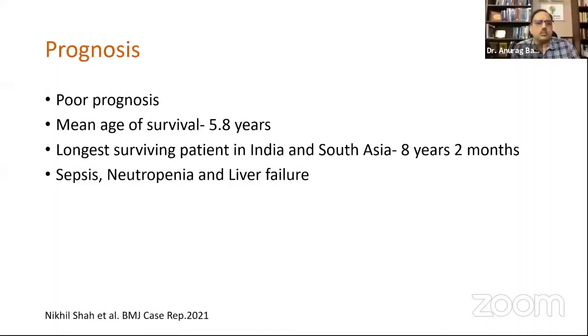Prognosis. This condition has a very poor prognosis, with a mean age of survival of 5.8 years. The longest surviving patient we could find in the literature in India and South Asia is an 8-year, 2-month-old female child. Generally, the patients succumb to sepsis, neutropenia, and liver failure.